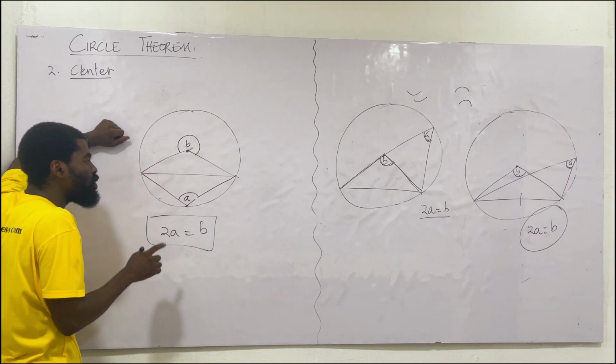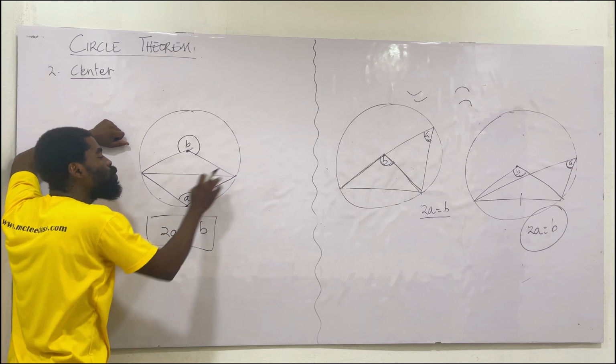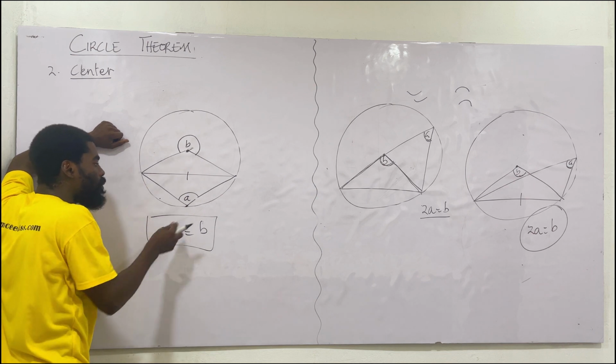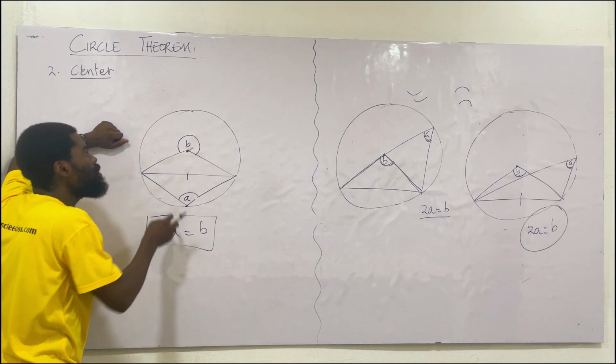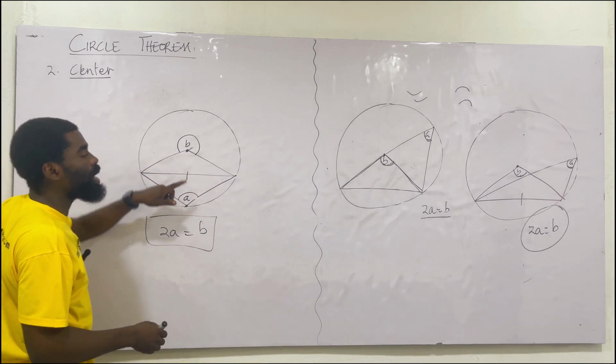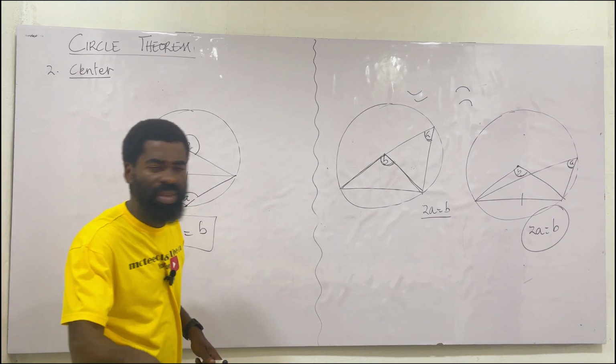So when the diagrams are drawn for you, forget the diagram and try to apply the principle. Do they have a chord? Yes, they're sharing a common chord. One at the center, one at the circumference. Let me look at the last thing that qualifies. Look at the shape of their arcs, and they do that. Then this second property also works. Hope you understand what I'm saying here.